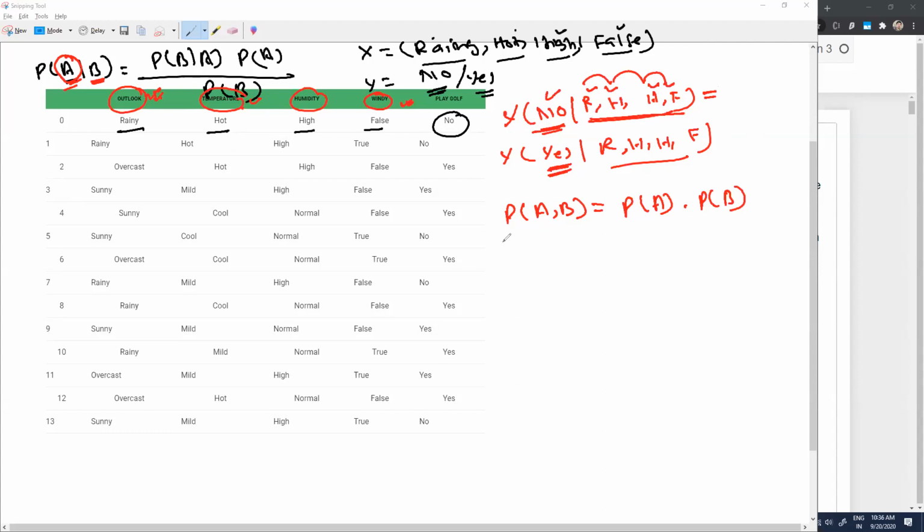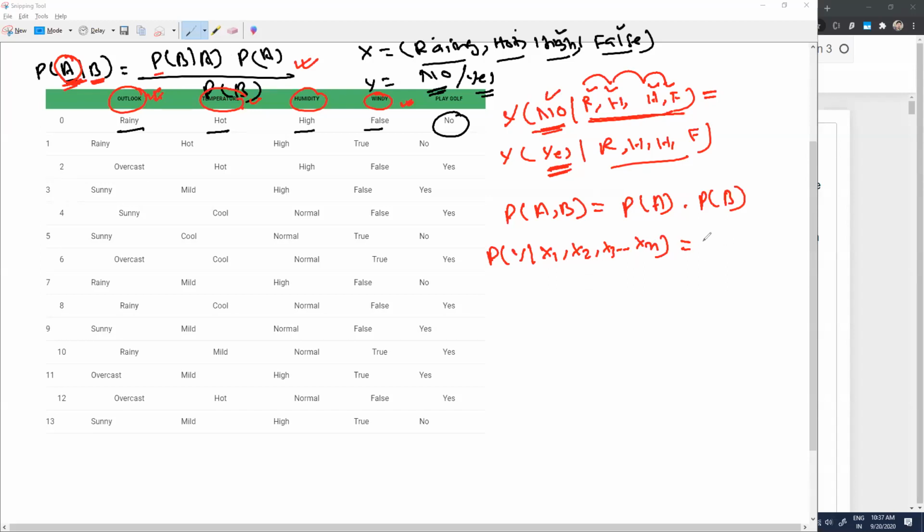So here, if you try to write a very generalized formula, you can write it this way: probability of occurrence of Y, let's suppose, depends upon multiple individual features x1, x2, x3 and so on, up to xn. So if you have to rewrite this formula, this is the original formula: probability of occurrence of A when B has already happened is nothing but probability of occurrence of B into probability of occurrence of B when A has already happened. This is what your actual formula is.